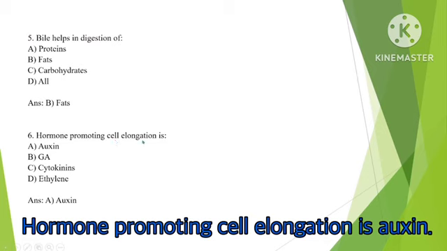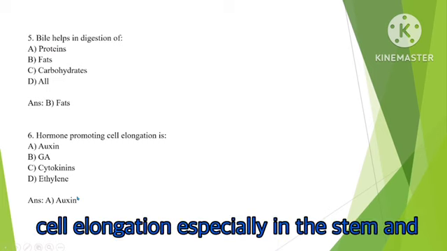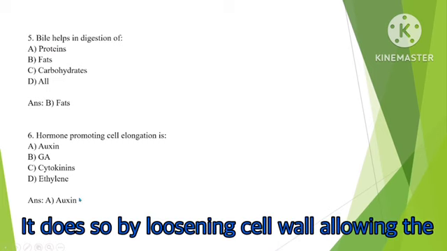Hormone promoting cell elongation is auxin. Auxin is the primary hormone that promotes cell elongation, especially in the stem and root tips. It does so by loosening the cell wall, allowing the cells to expand and grow.